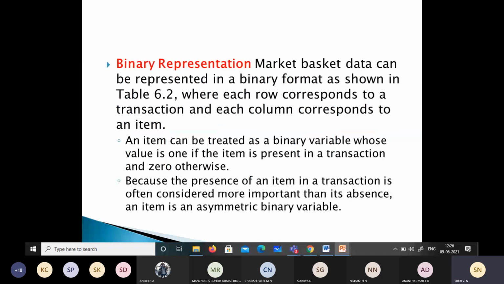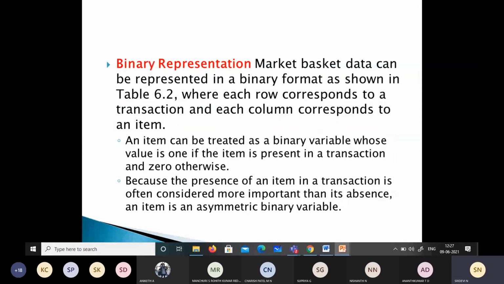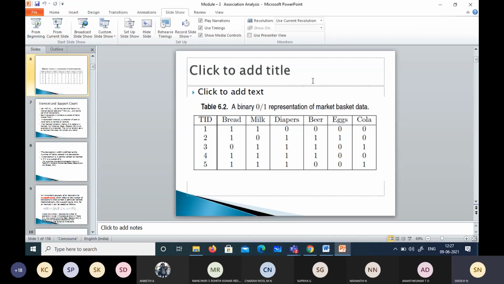So we have the next table, 6.2, and one more table, 6.1. Accordingly, this is written.